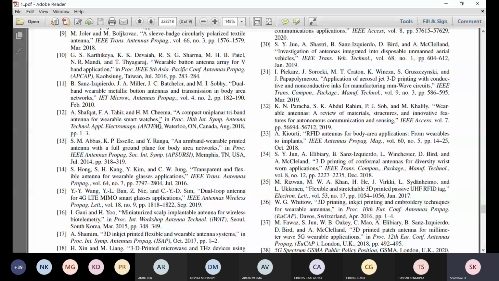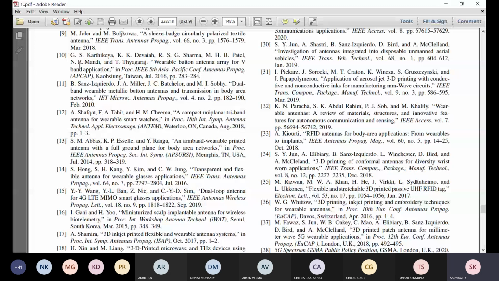Few students were asking how to represent the papers they have collected in the required format. So this is the format. This is the IEEE format which we generally adopt. In your document, at the end, you add the reference papers.